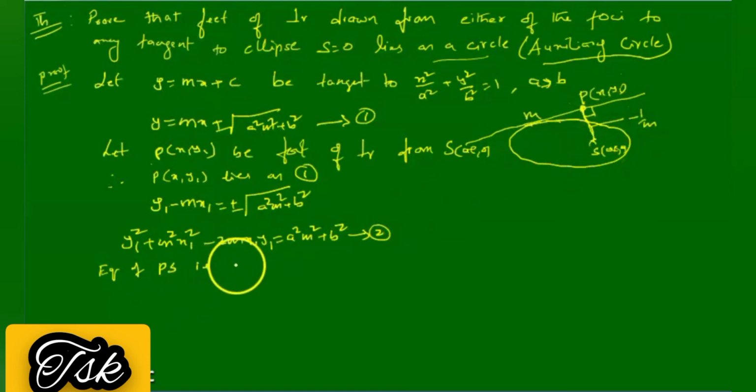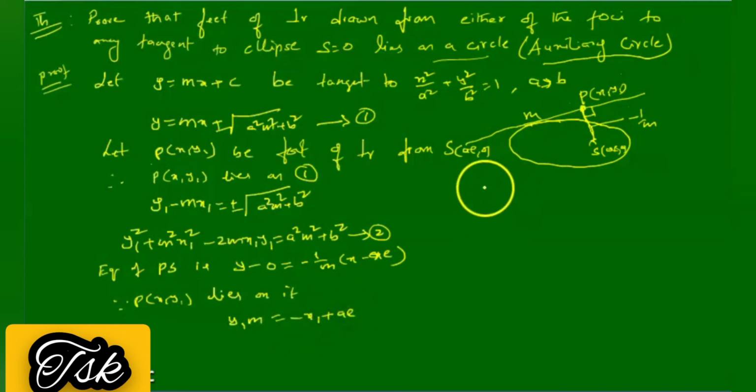So the perpendicular PS equation is y minus 0 is equal to minus 1 by m into x minus ae. Since P(x1, y1) lies on it, I can write it as m y1 is equal to minus x1 plus ae, so x1 plus m y1 is equal to ae.